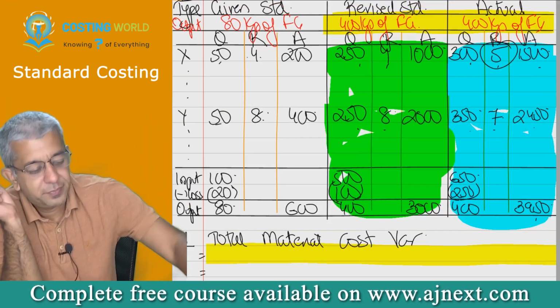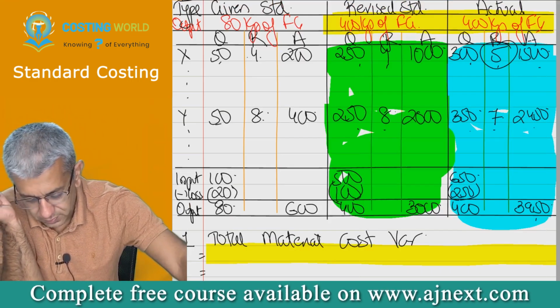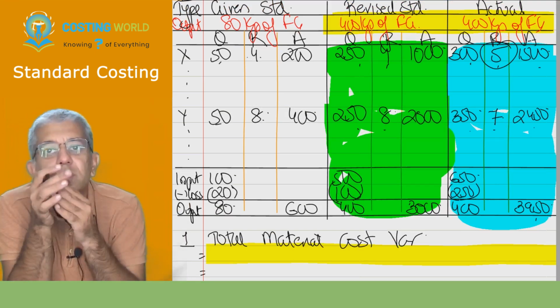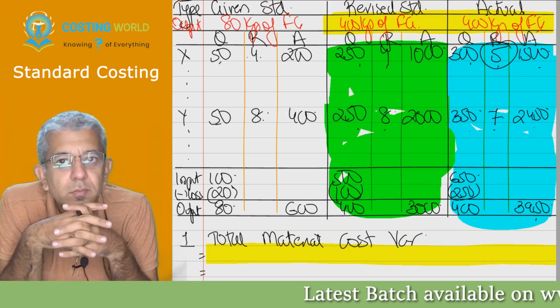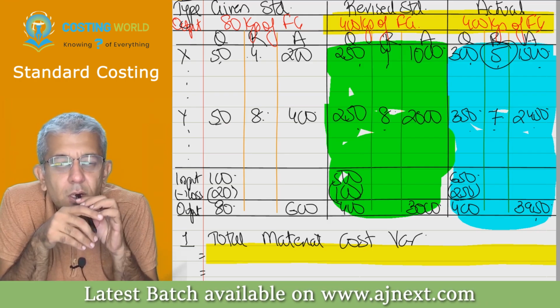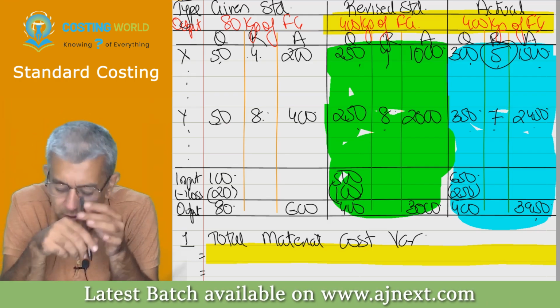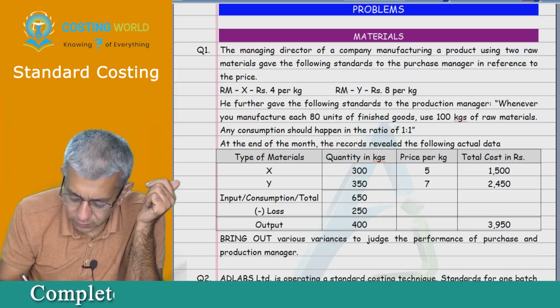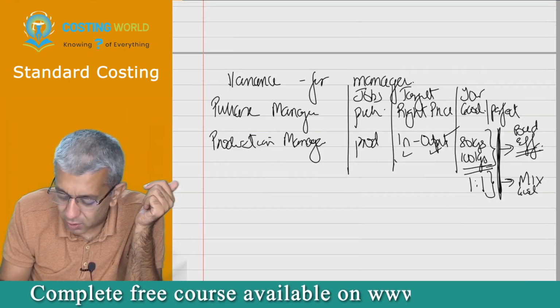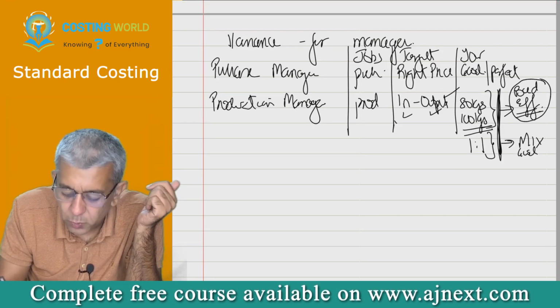Okay, why? Because if we change the mix from 1:1 to 6:7, we can see normal loss has developed. We have incurred more loss in production. That loss is not because of this. That loss in this case is because of something that we all have already discussed. Now we will not talk of loss, beta. We have already spoken of that.